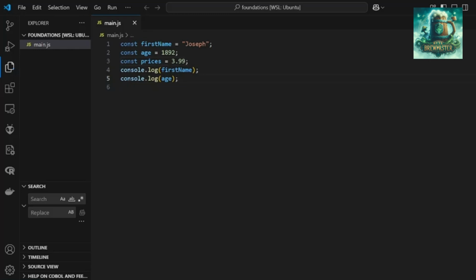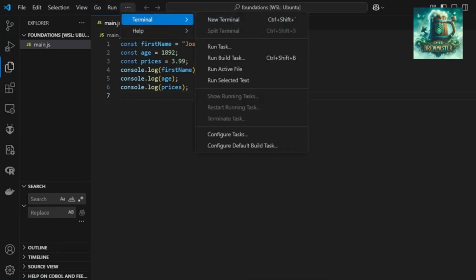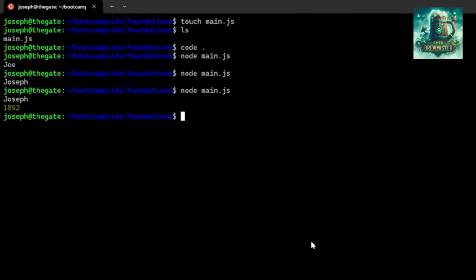Just like with these, if we wanted to see what item we had placed inside price, we would have to do console.log and put price inside of it. From there, we can go to our terminal, or you can come up here and open a new terminal. It's the same thing. I just always have a habit of doing this. So we can run that again.